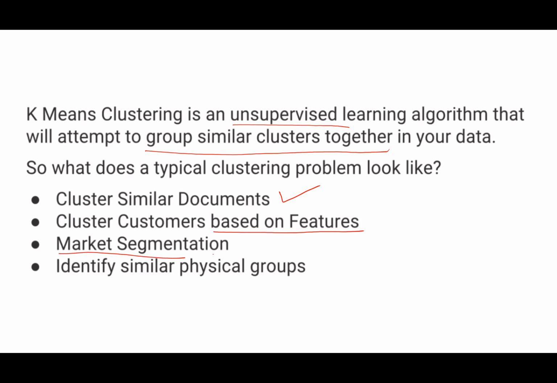Then the same concept you can apply to market segmentation. Suppose I want to launch Big Bazaar in tier 3 and tier 4 cities. I want to figure out where I should open, or where I should buy land to open a physical Big Bazaar store. I can try to have a market segmentation based on the type of cities, because Big Bazaar is a very big institution, a very big company, just like Walmart. So it will be looking at a global or national level.